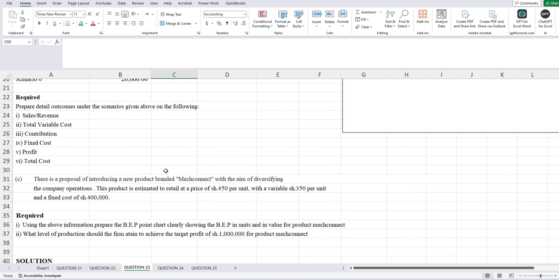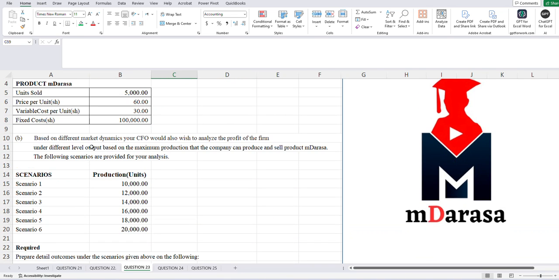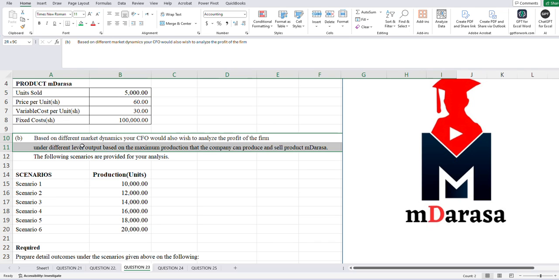The second question here, we are given, based on the different market dynamics, your CFO will wish to analyze the profit of the firm at a different level of output based on the maximum production that the company can produce and sell product in Darasa. So let us handle part B.